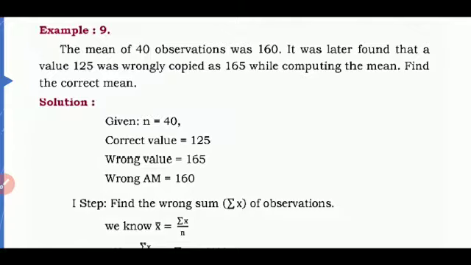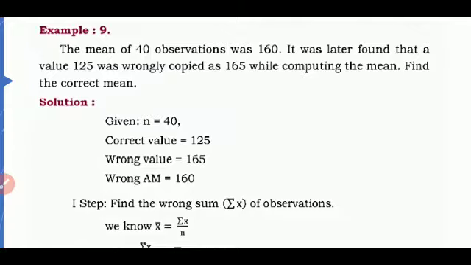Now, we have another formula where if an error happens, we have to rectify that. So what is the question here? There are 40 observations and the mean of the total 40 observations was 160. But later it was found that one value was wrongly copied as 165. That is, the actual value should be 125. By mistake they have written it as 165.